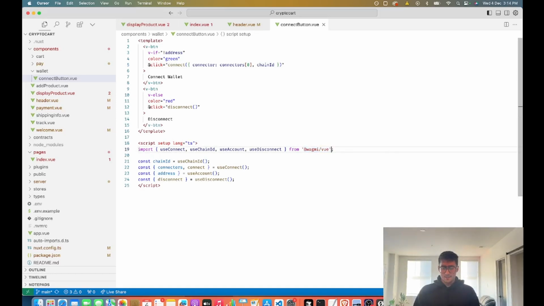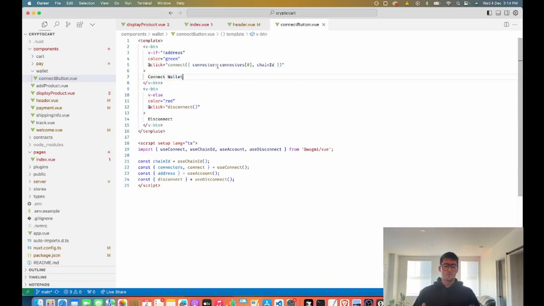It's so much better than trying to implement this manually because they've done everything for you. They just give you hooks and then you use them. It's super straightforward. So we're grabbing the chain ID, we have this use connect here, which is useful for connecting your wallet. And then we can get the address of the connected wallet from the user using this hook here. And if we want to disconnect, we're using all of these hooks within our template here.